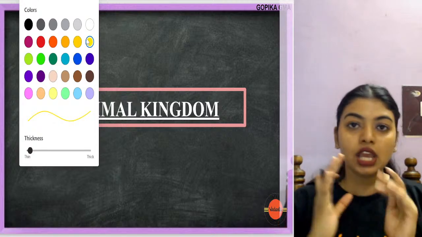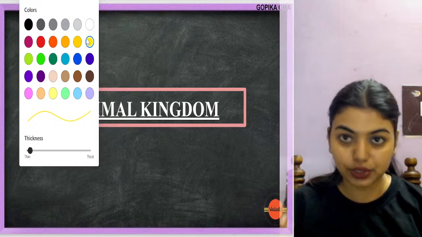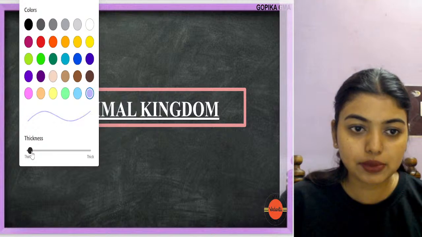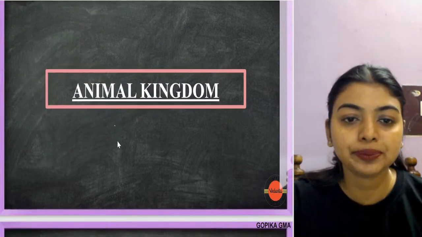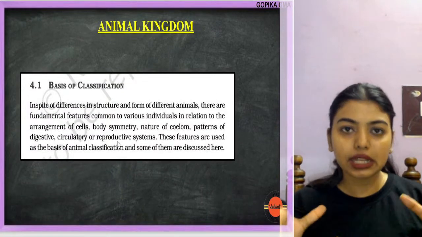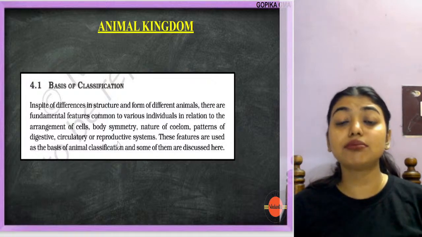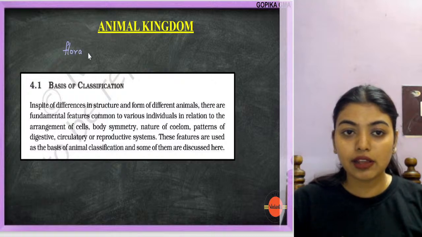You should be conscious to make note of everything that I'm telling you and also check with your NCERT then and there. Ready? I'm super excited for the class as always. Now let's start Animal Kingdom. The first thing about Animal Kingdom: it's very simple, there are millions of animals and millions of flora and fauna.